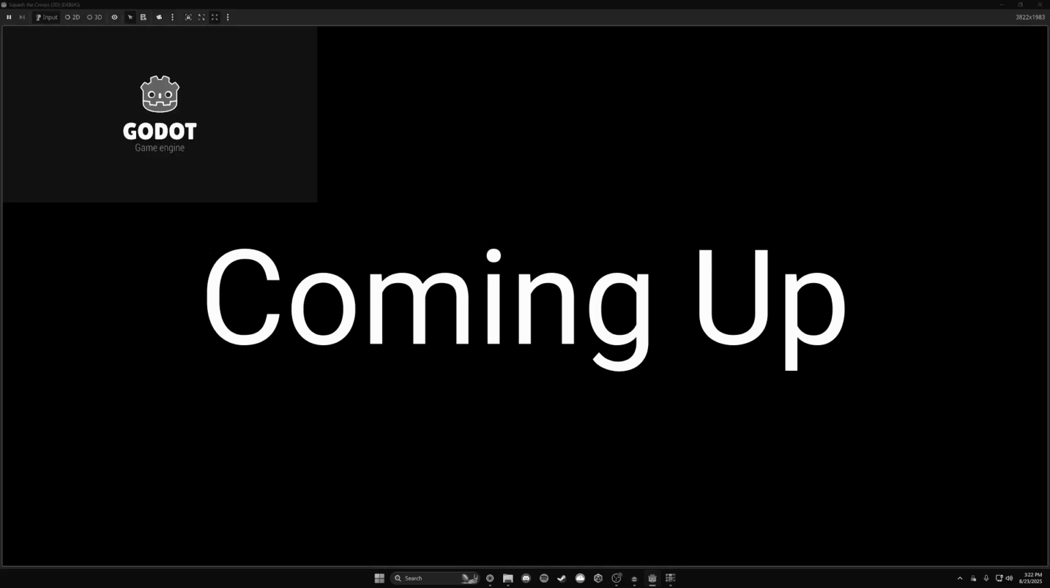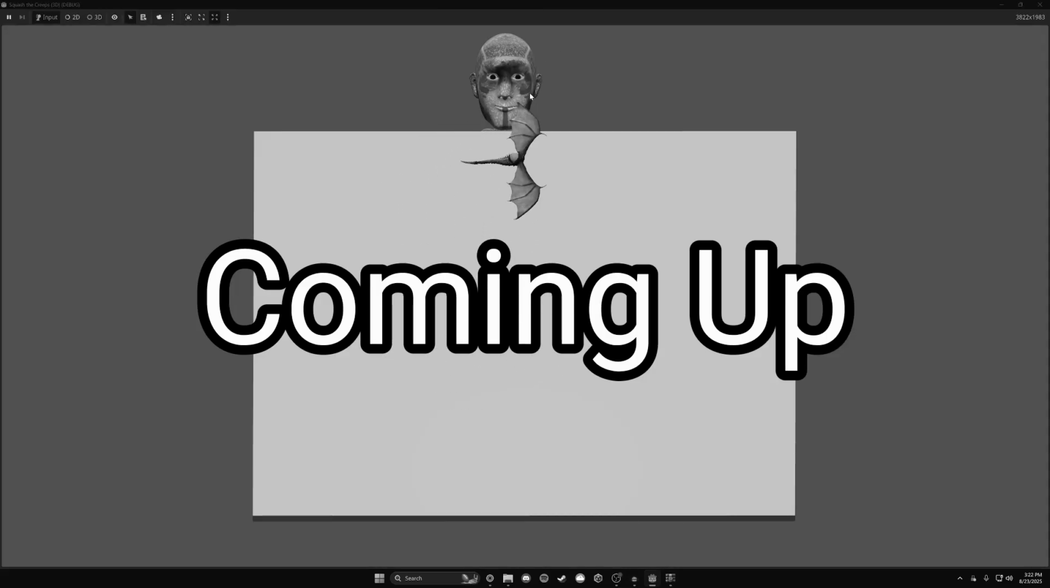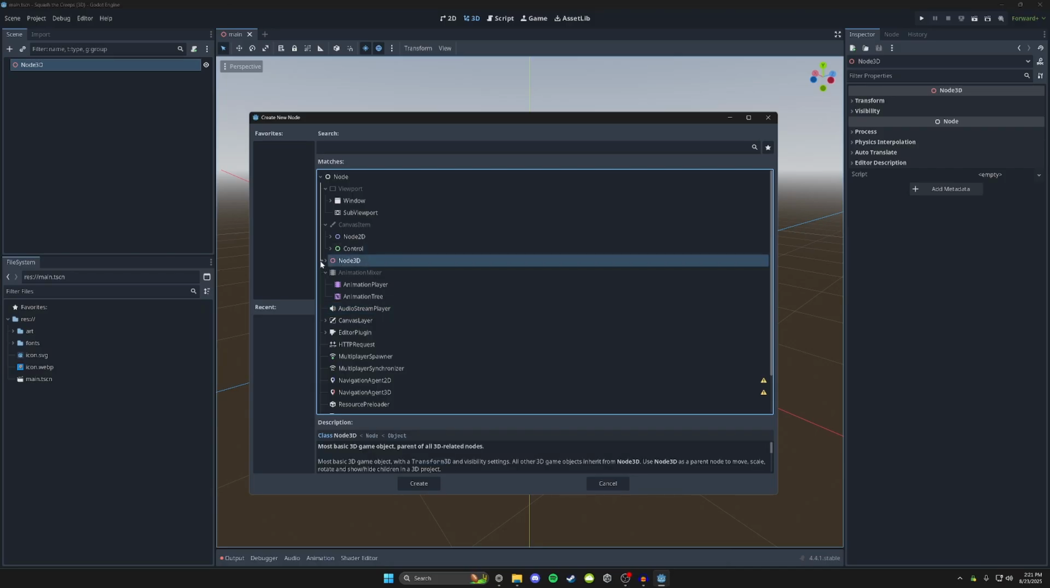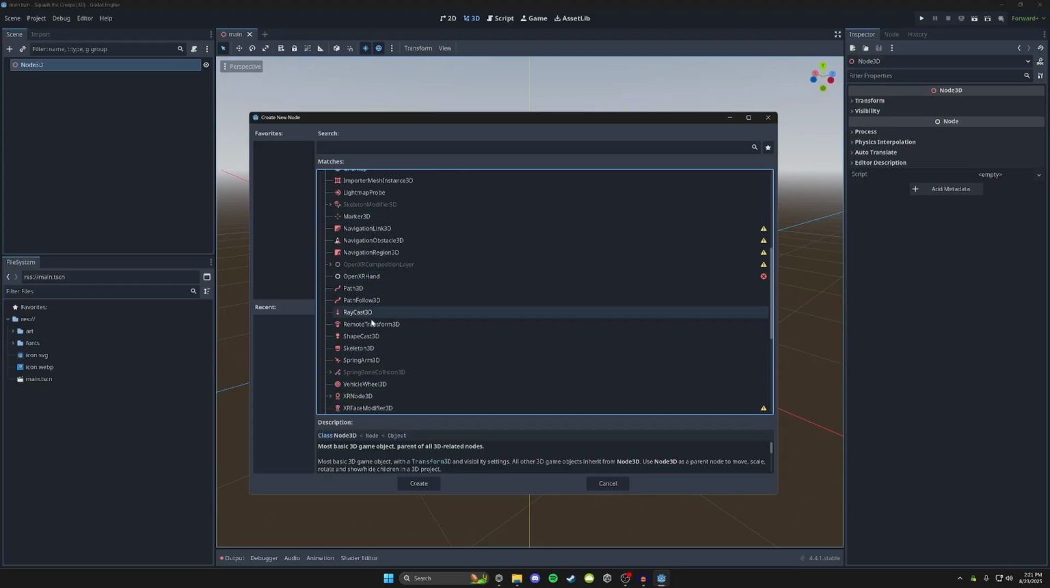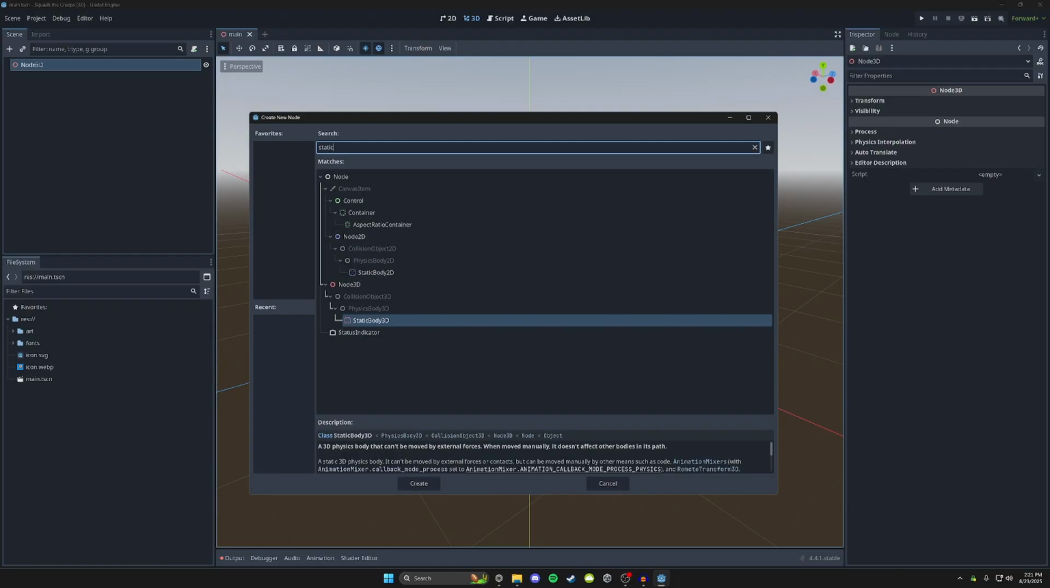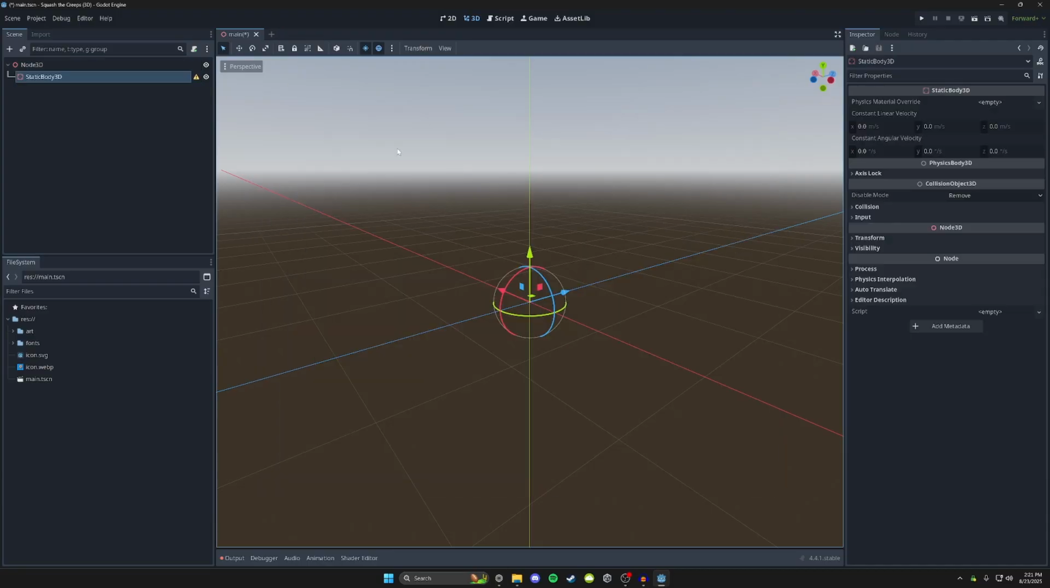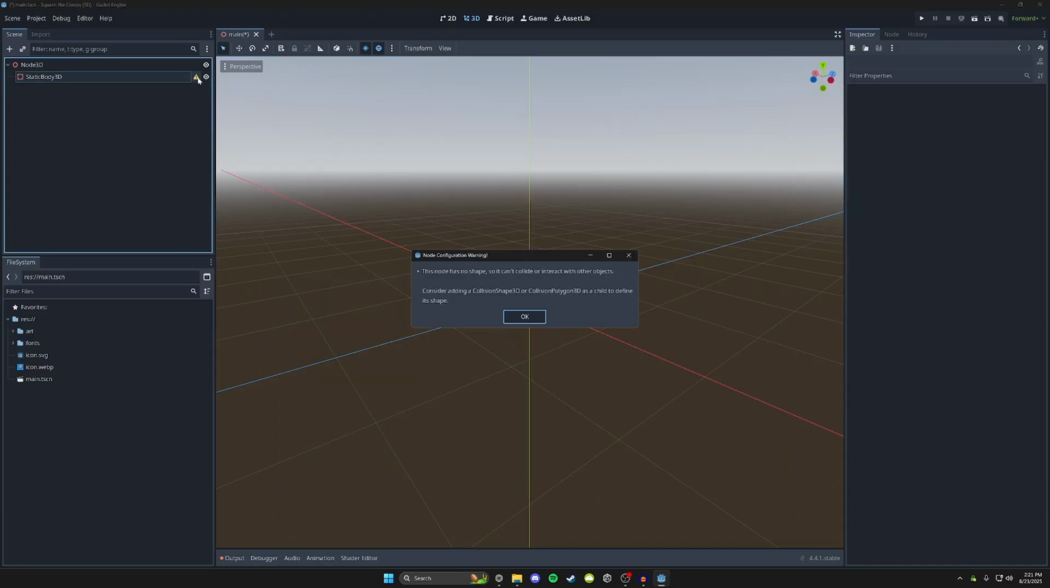Oh my god, this is so stupid. Okay, so it looks like we need to add a static body 3D node. Don't see it. Maybe if I search it. Aha, Node3D is what I needed. There we go. So now we have this white little triangle that says this node has no shape, so it can't collide with or interact with other objects. Consider adding a CollisionShape3D or CollisionPolygon3D as a child to define its shape. So we need a CollisionShape3D.